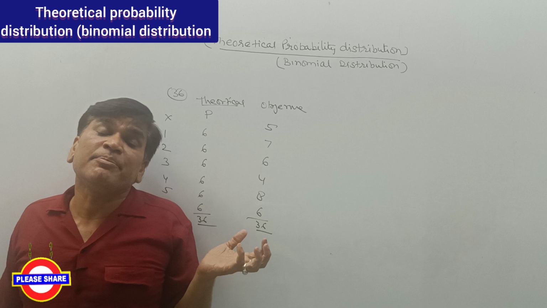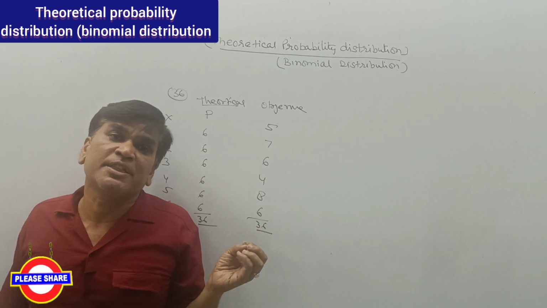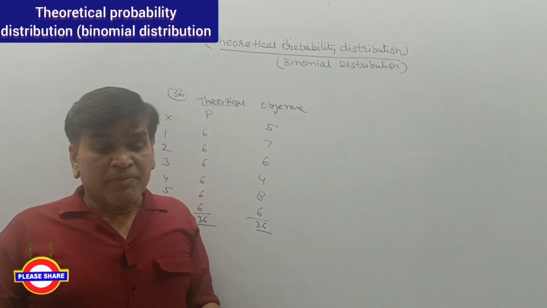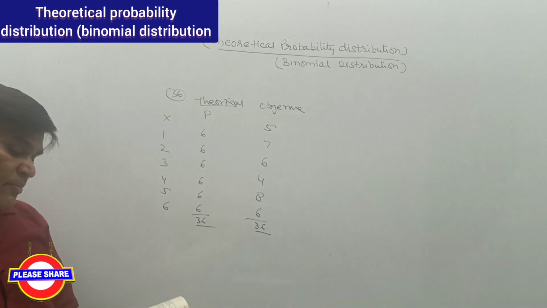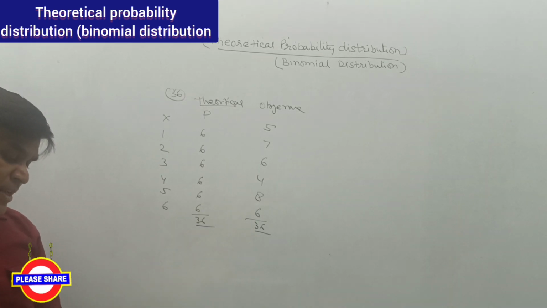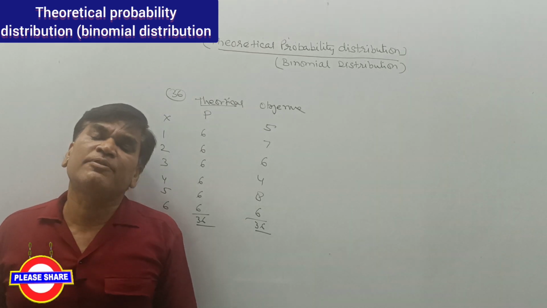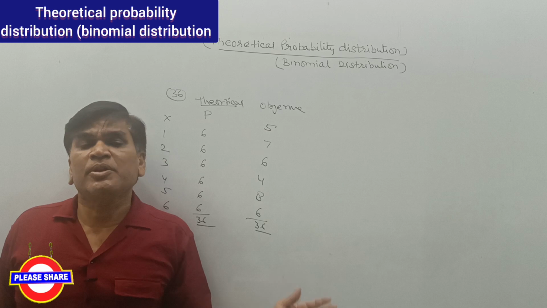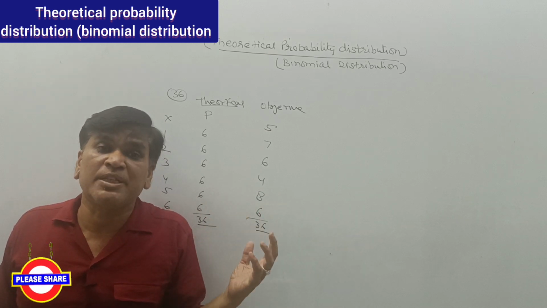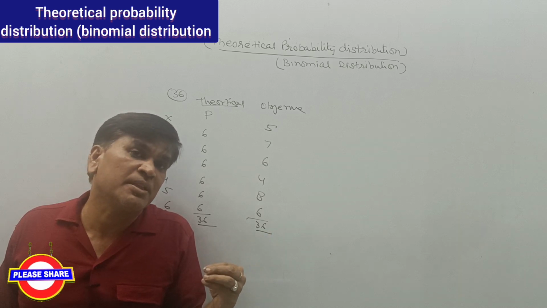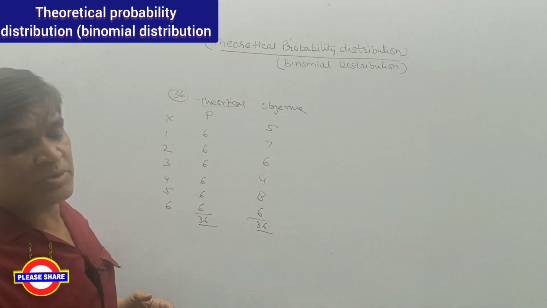We have mainly three methods in theoretical probability distribution. The very first is the binomial distribution, the second is the Poisson distribution, and the third is the normal distribution. In this chapter we will learn these three methods. Today we will learn what the binomial distribution is.